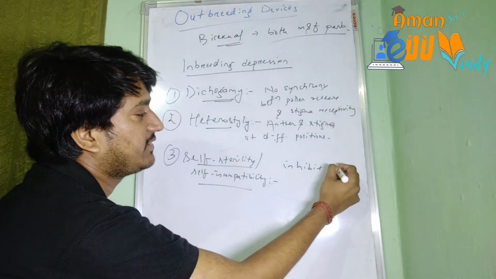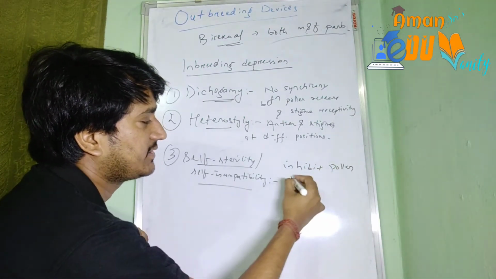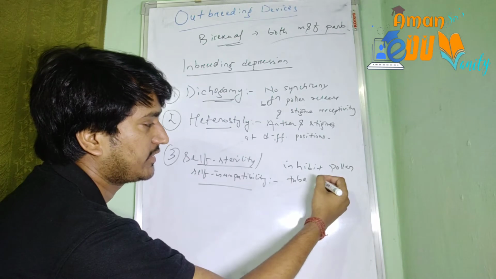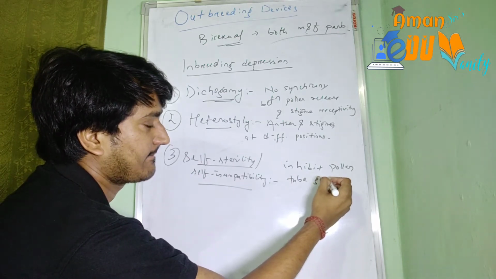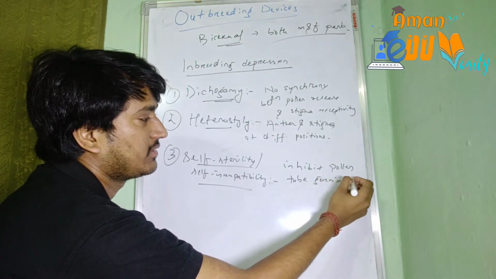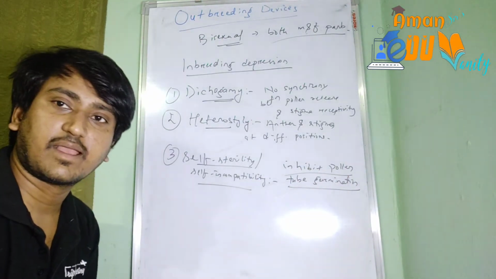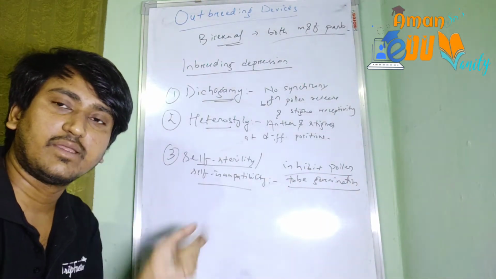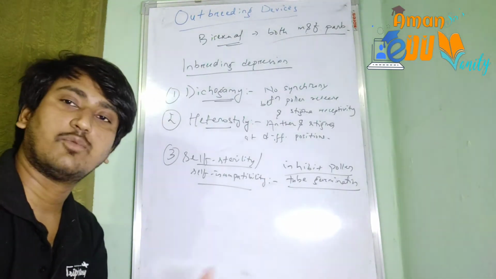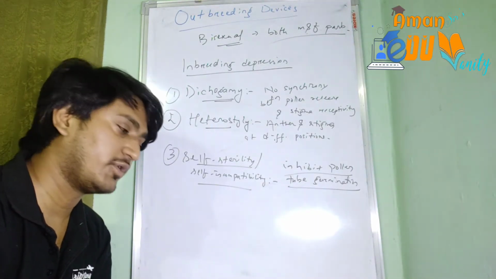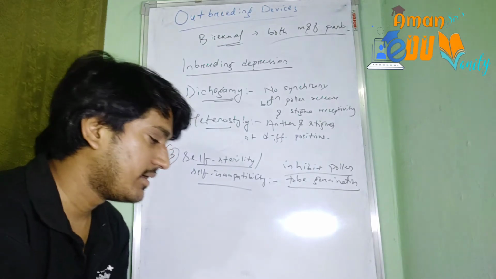It will inhibit the pollen tube germination in the style. So though it is of the same species, still a certain mechanism is there which will inhibit the self pollination, and the pollen tube will not germinate at all upon reaching the stigma.